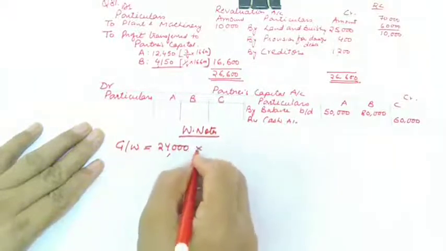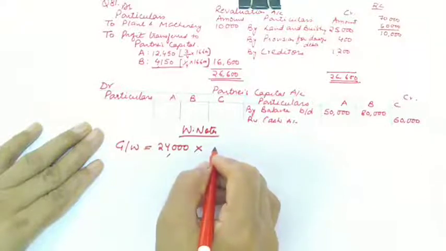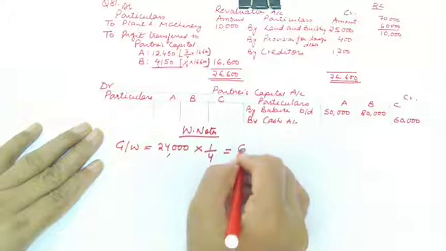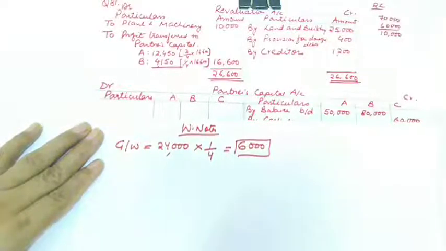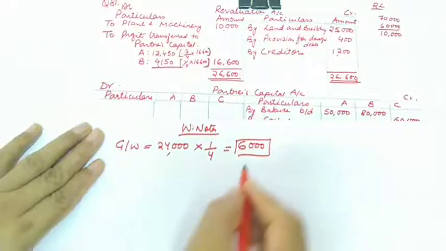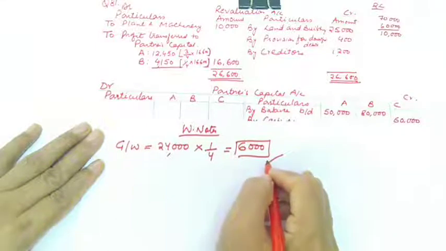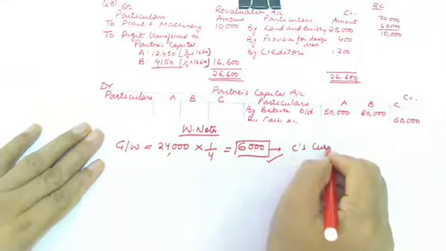So we'll be calculating C's share of goodwill. C is joining the firm for 1/4 share, so C's share of goodwill will be 6,000. Because the question is silent relating to the treatment of goodwill, we assume that C is unable to bring it and will be taking this from C's current account.